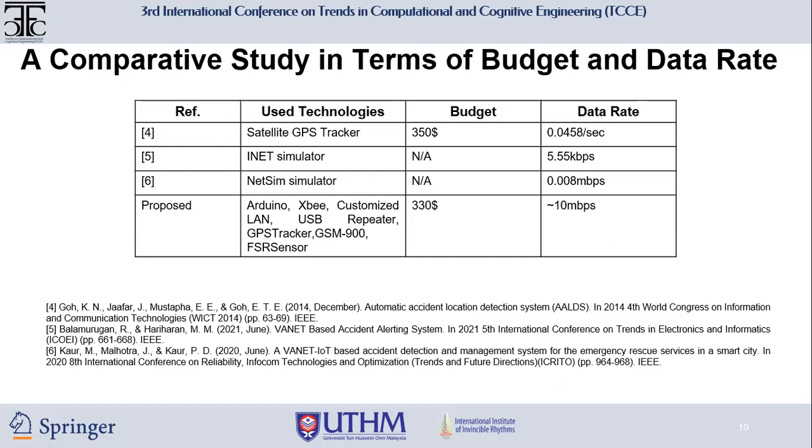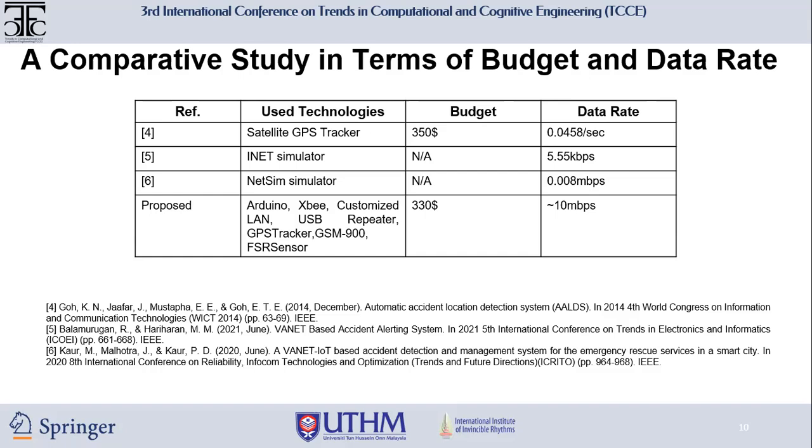We have made a comparative study in terms of budget and data rate across the available systems and our proposed model. In proposed system 4, they used a satellite GPS tracker for accident detection, and the total budget was around $350, and the data rate for that was 0.0458 bits per second.